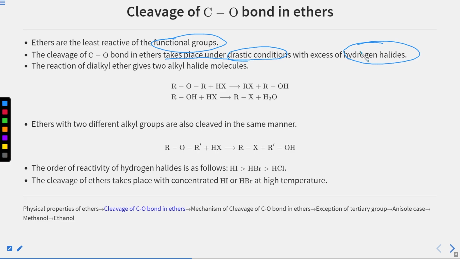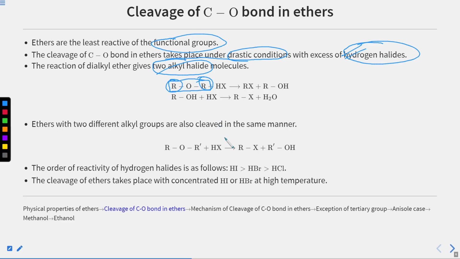So we will see the result of this excess amount in the next reaction, which we will see now. The reaction of dialkyl ether gives 2 alkyl halides. So the product that is formed has 2 alkyl halides. It is due to the excess of hydrogen halide. We will see the mechanism of it. So how it goes. First of all, ROR, this is an example of a symmetrical ether, because both of the alkyl groups are the same on both sides.